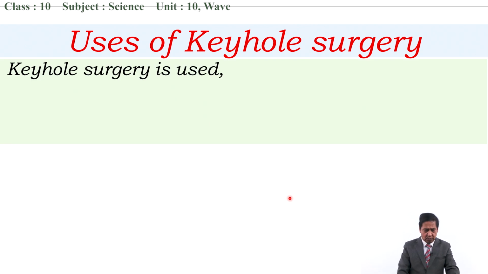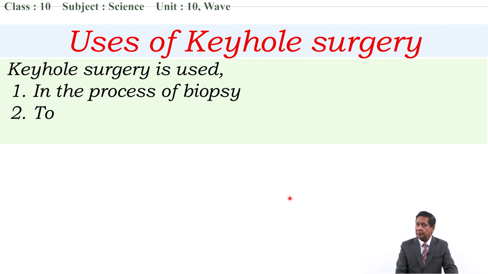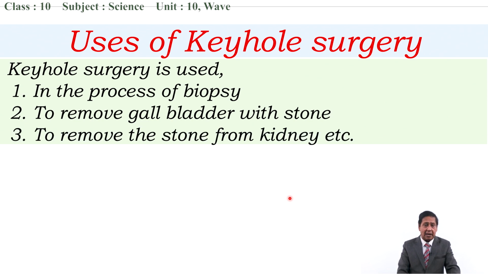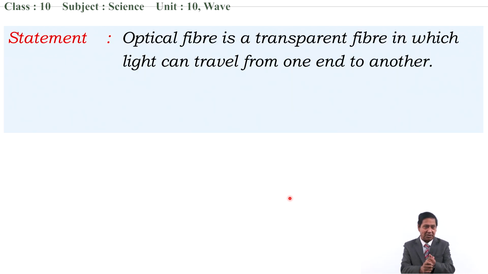Now let's have the uses of keyhole surgery. Keyhole surgery is used in the process of biopsy, to remove a gallbladder with a stone. If we have a stone in the gallbladder, then the gallbladder can be removed by keyhole surgery, and also to remove a stone from the kidney, etc. After all this, let's have some brainstorming questions.